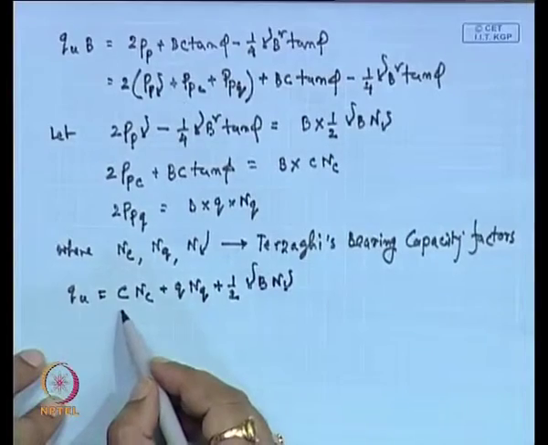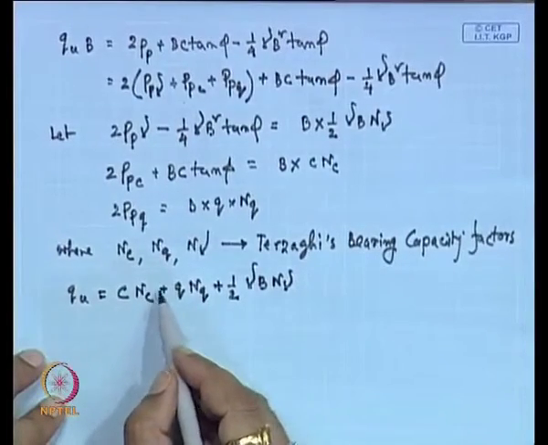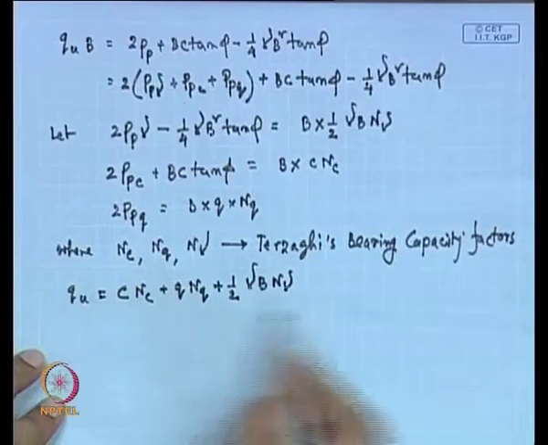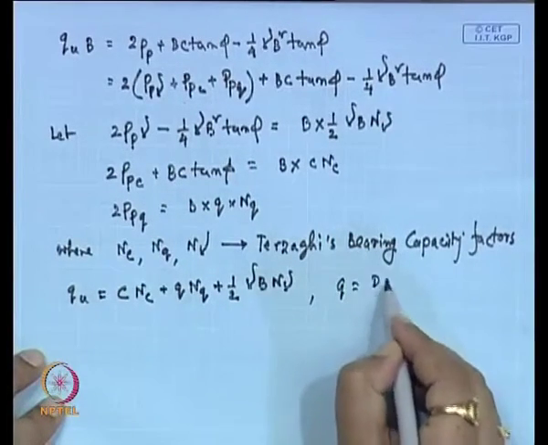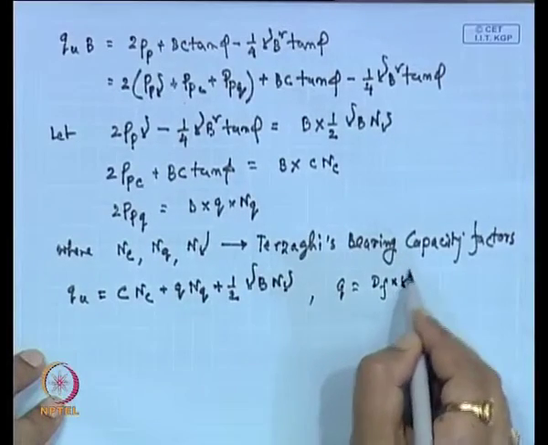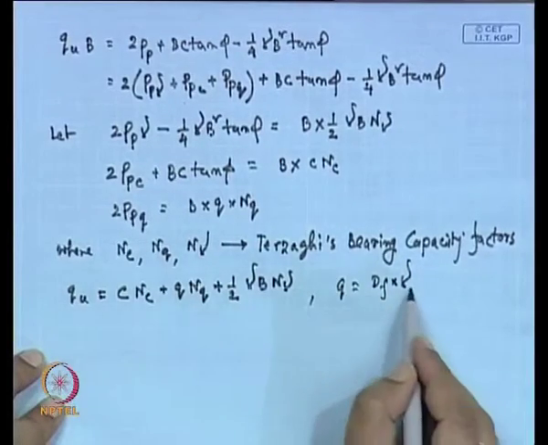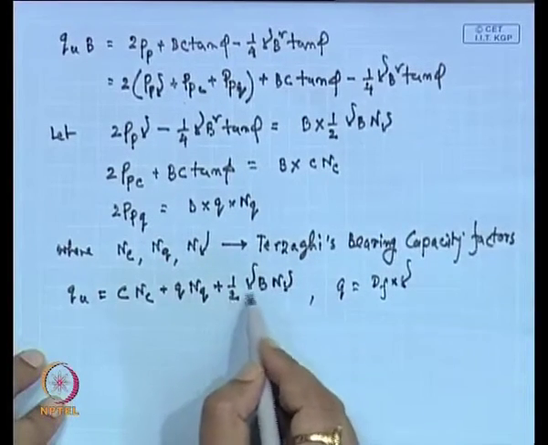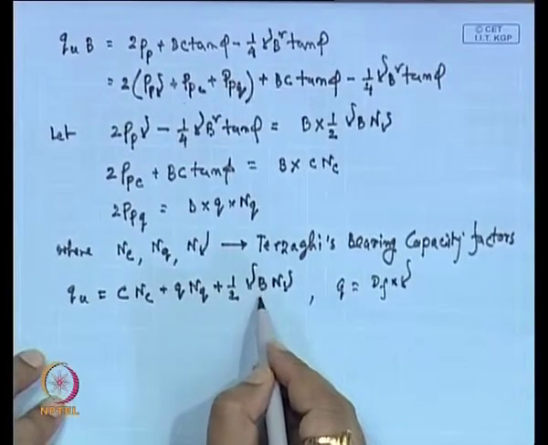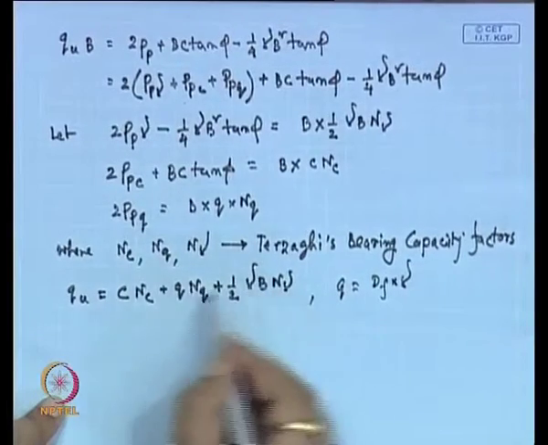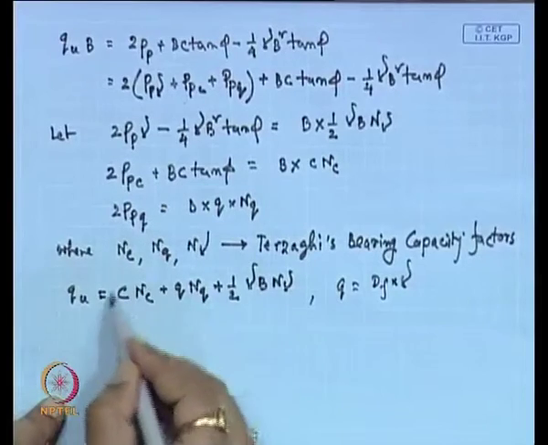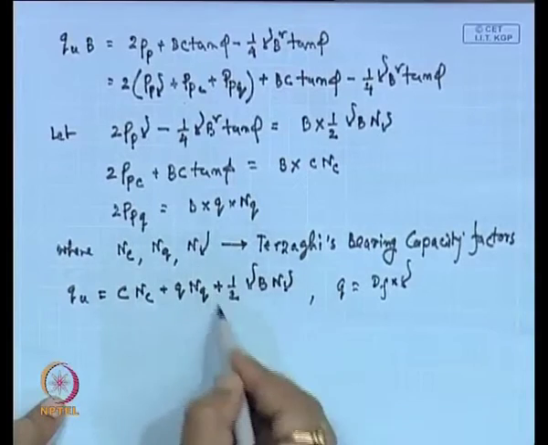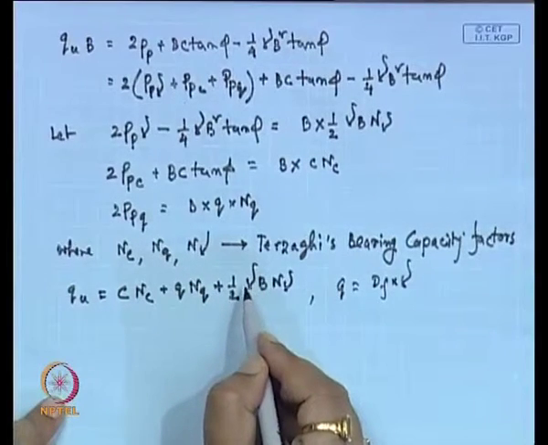Here C is the cohesion of the soil, N C is Terzaghi's bearing capacity factor, and Q is equal to gamma D f, where gamma is the unit weight of the soil, and B is the width of the foundation. So, these are the three components: the contribution due to the cohesion, the contribution due to the surcharge, and the contribution due to the weight of the soil.